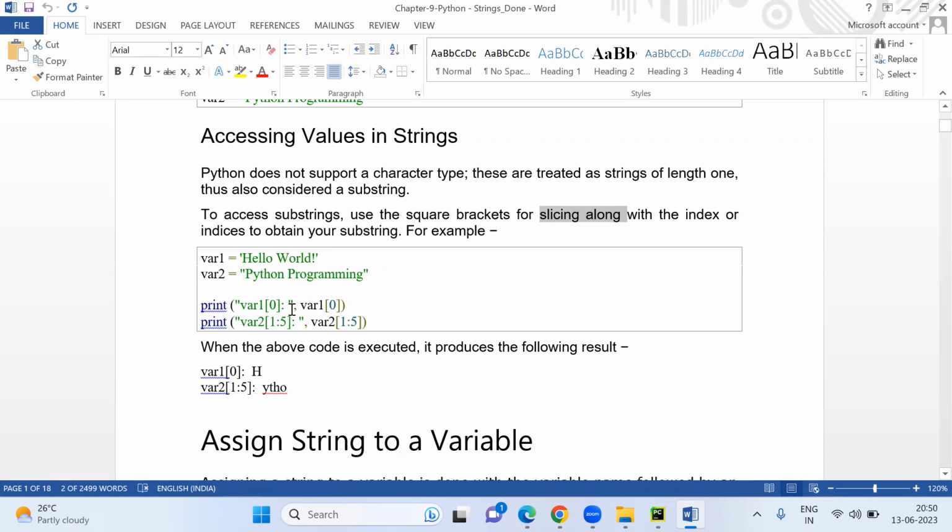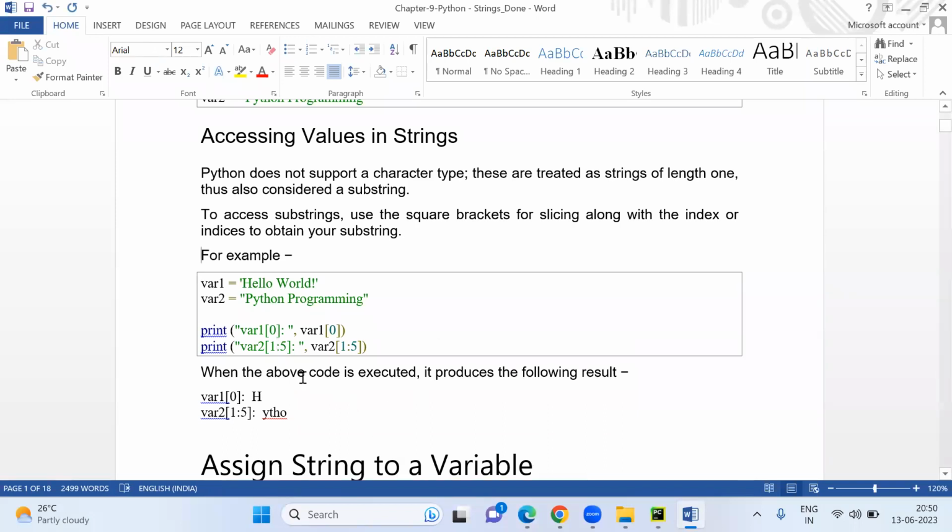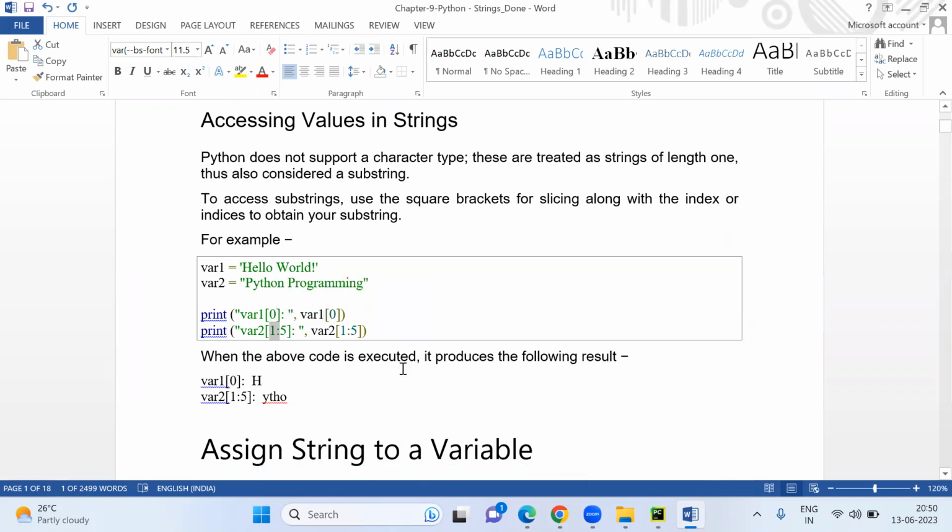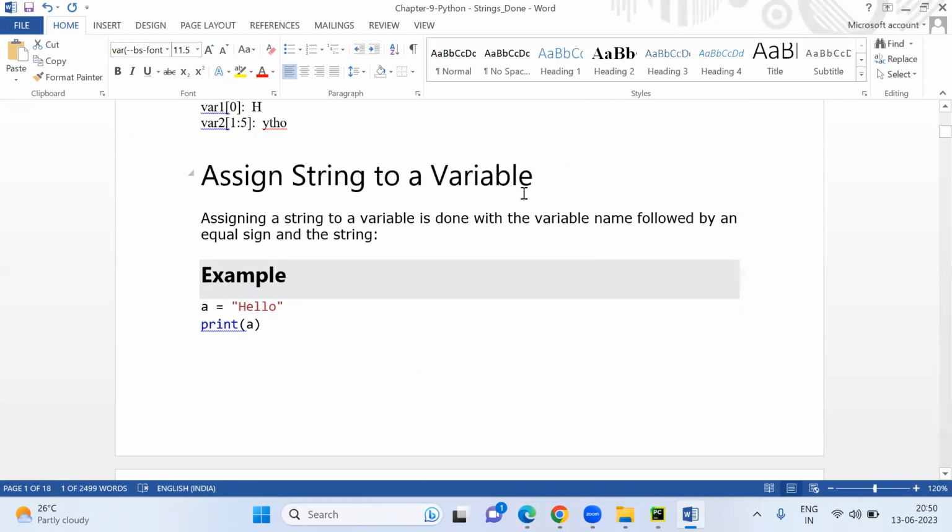This colon will be called the slicing operator, guys, along with the index or indexes to obtain your substring. So if you want to find your substring, you use a square bracket and whatever values you want to find, and in between, the slicing operator colon.